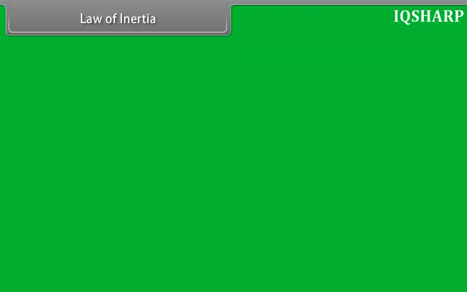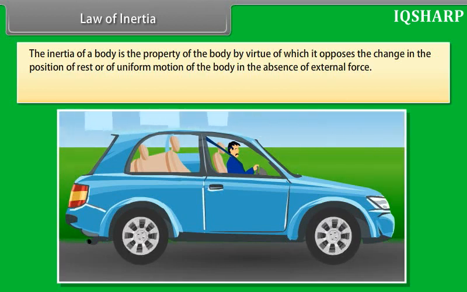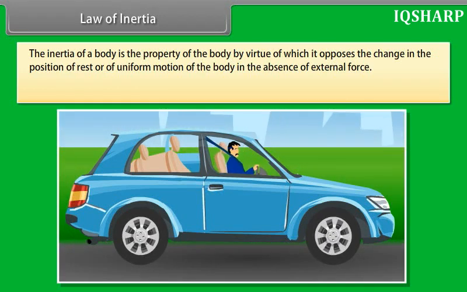Law of inertia. The inertia of a body is the property of the body by virtue of which it opposes the change in its position of rest or of uniform motion in the absence of external force. Inertia of a body is directly proportional to its mass.